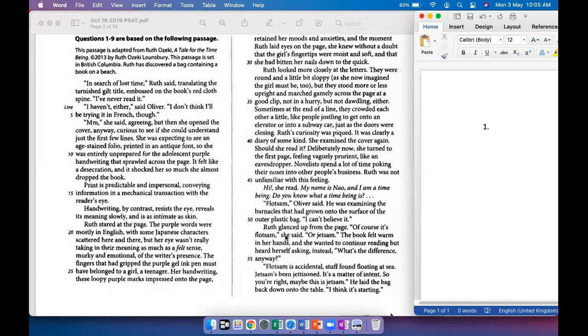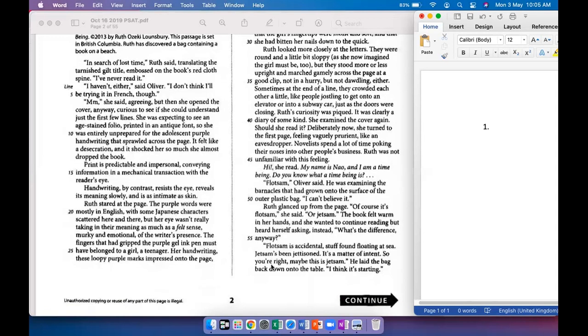So these 2 little paragraphs explain why Ruth was so shocked when she saw the handwriting on the first page of the book. Because when you just look at print, it seems distant. It seems not intimate because it's just words typed. But handwriting is more personal. It has actually been written by someone right there before your eyes. So it's intimate.